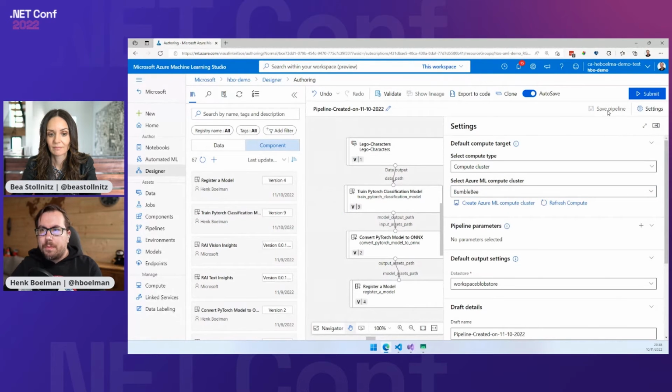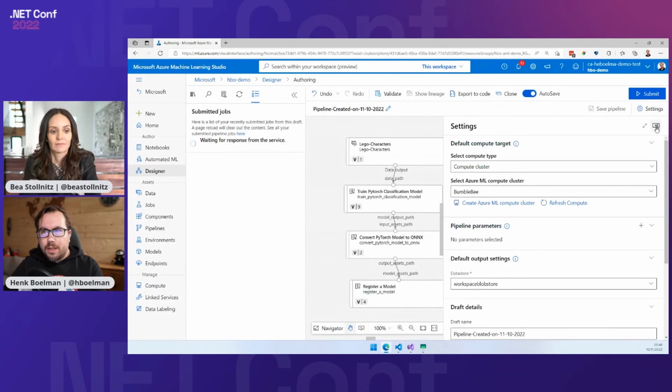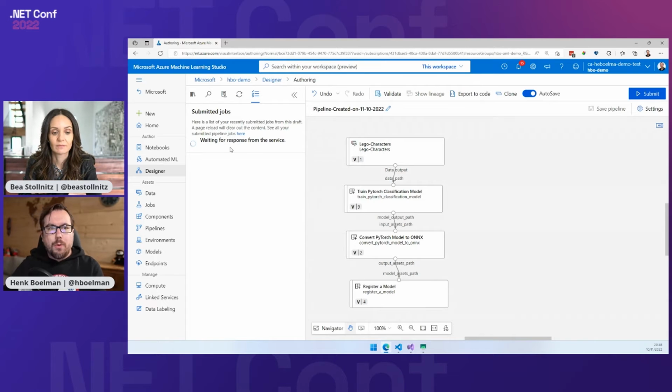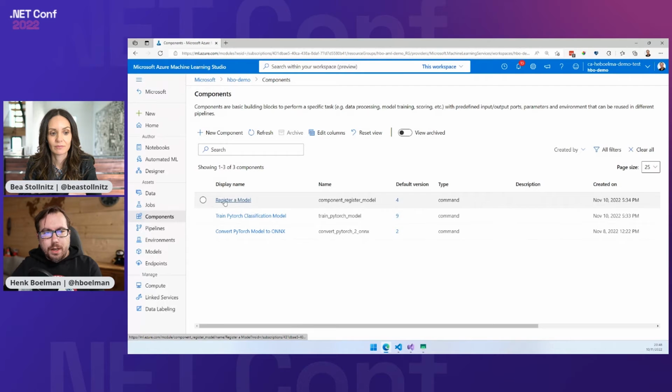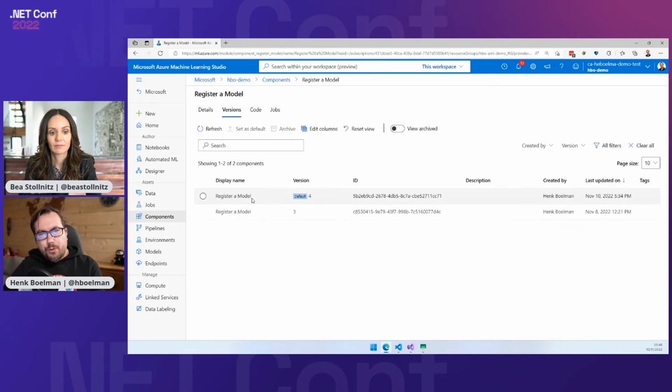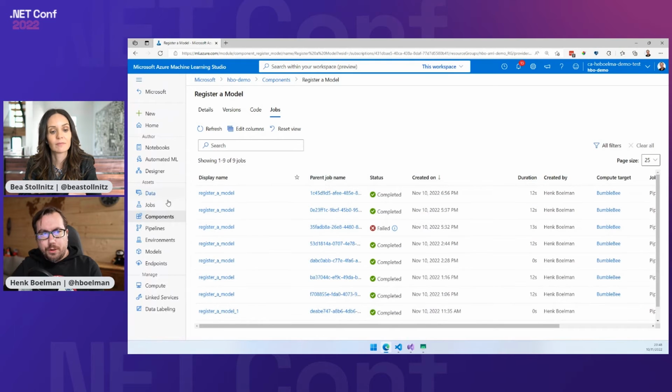I'm going to save my pipeline and submit it, but before that I have to select under which experiment it has to run. And this is called Lego classification. So I will submit it, and hopefully in a few seconds, our job will start to run. The job should take 2.5 minutes. In the meantime, we can take a look at how a component actually looks. So we will go to components here, and here we see our 3 components. We can click on them. We can see which versions of the components are there, which code is behind them, and in which job these components are being used.